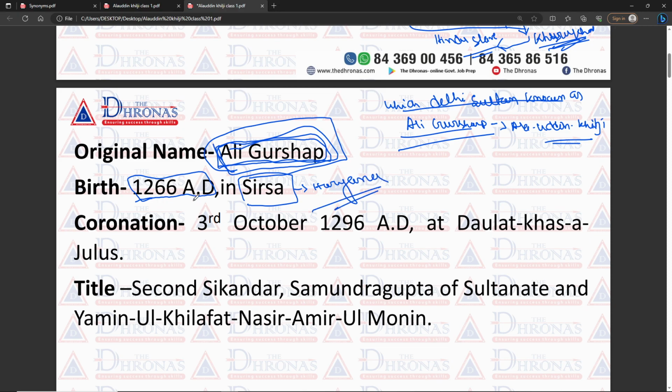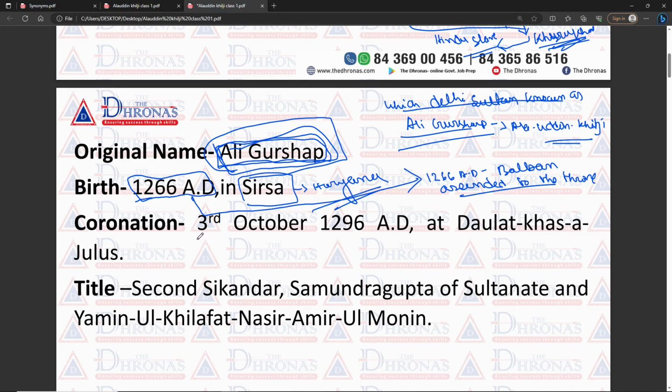Another important incident happened in the Delhi Sultanate in 1266 AD: Balban ascended to the throne. In this year, 1266, was also the date of birth of Alauddin Khilji, and similarly in this year Balban ascended to the throne. So, his coronation occurred.